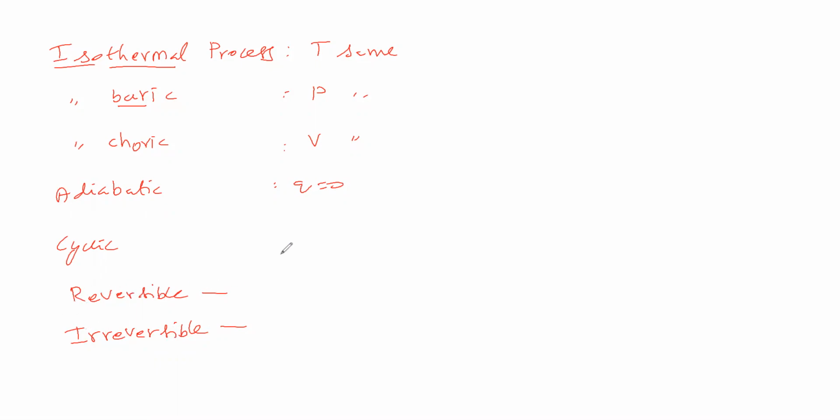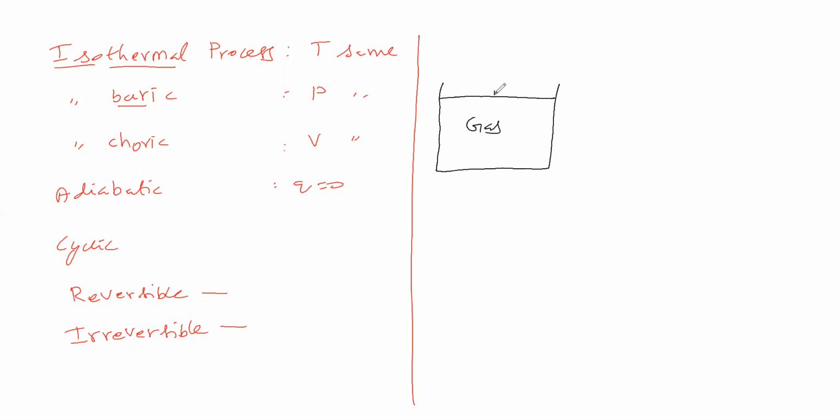Nothing is a reversible process. So what is a reversible process, and what is an irreversible process? One example we'll take. Let us take a vessel. In this vessel, let us take a gas, closed with a piston. Here we will keep some obstacle. The pressure of the gas is 2 atmosphere, and the atmospheric pressure is 1 atmosphere. This piston is weightless and frictionless. Now, if you remove this obstacle, what will happen?